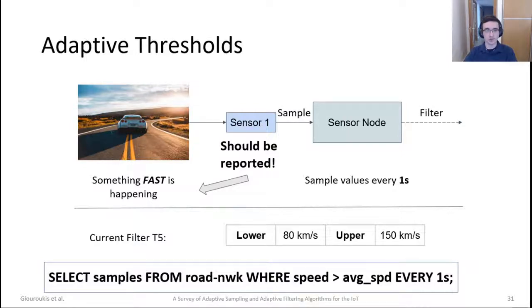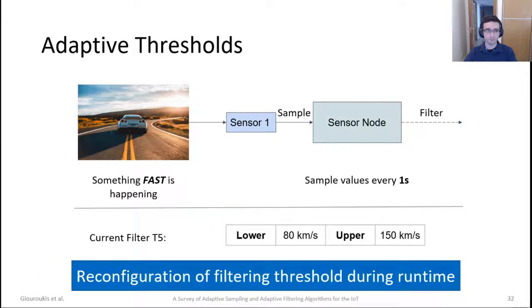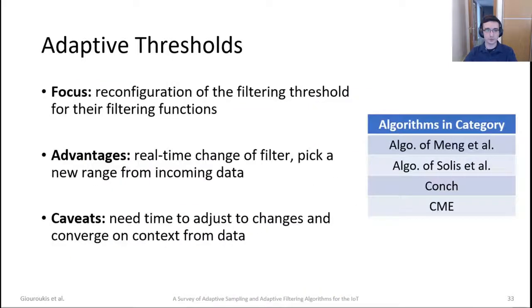There it should also change the threshold, and this incident should be reported to the sink. This is the main focus of the whole category: real-time reconfiguration of filtering thresholds. The main advantage is that this happens in real time, so there's no real interaction from the user. Pick a new range from the incoming data and stick with it, or change it depending on the input.